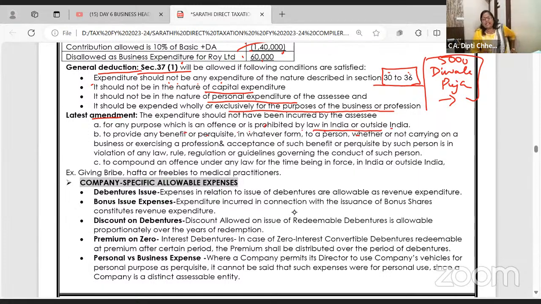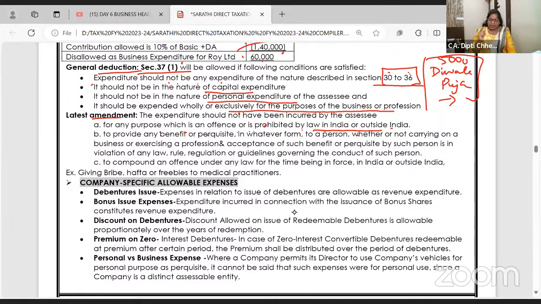Like recently, the Indian Medical Association, IMA. What Indian Medical Association said is that many pharmaceutical companies, dear students, give samples of their medicines to the doctors, and to the doctors they give freebies, a lot of benefits. You please recommend our medicine to the patient.